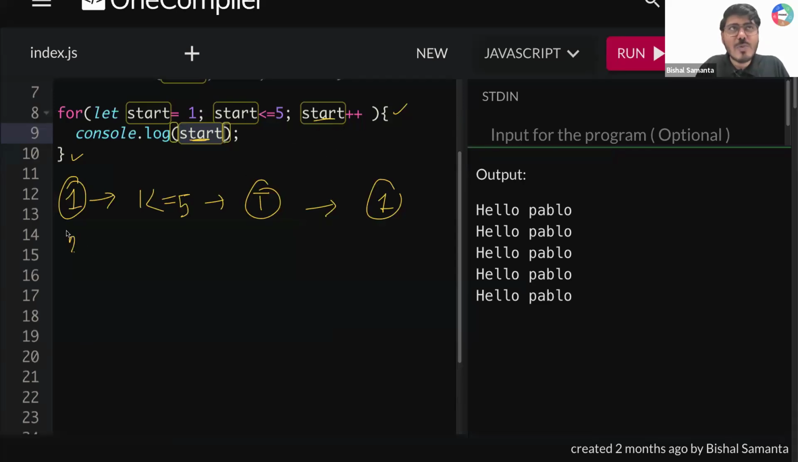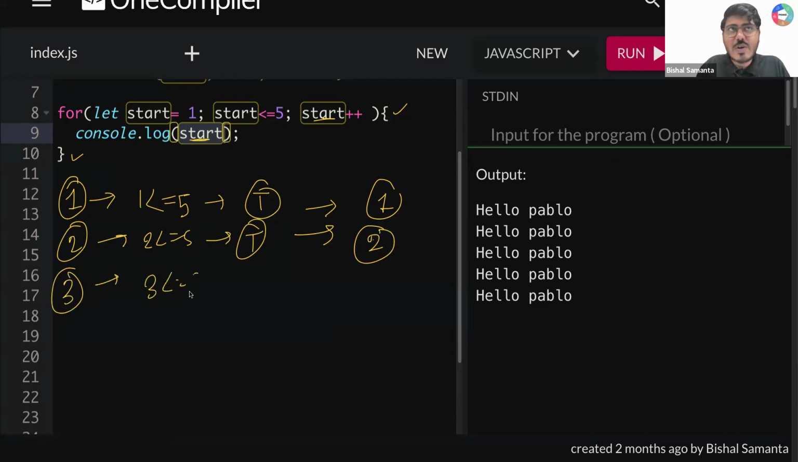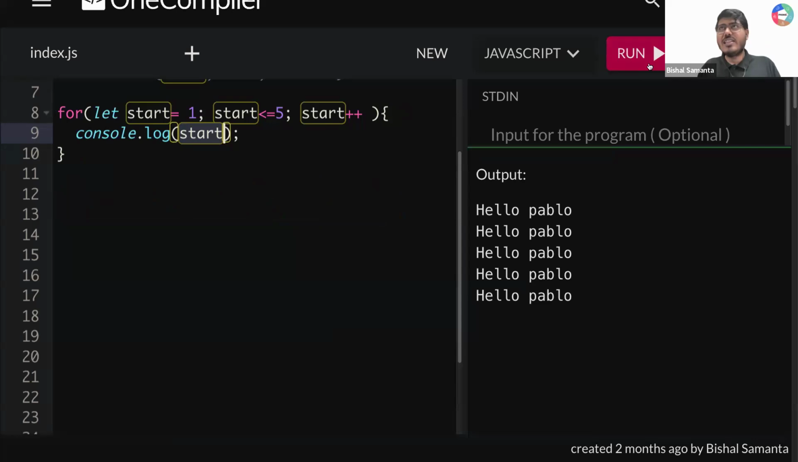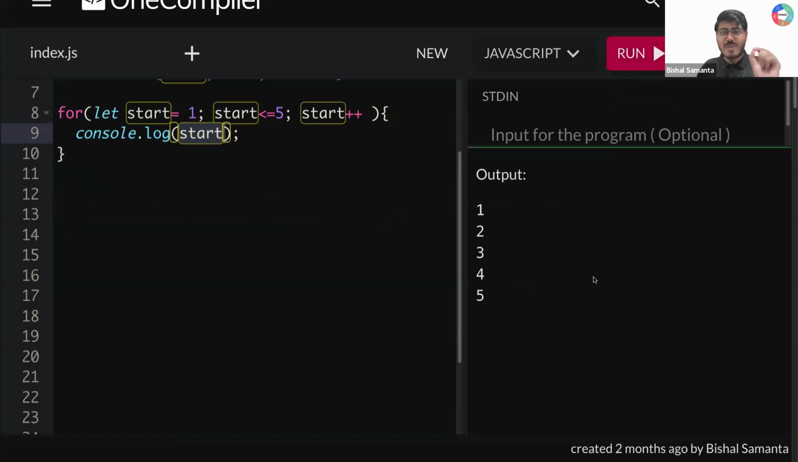After that, my start value will become 2. So 2 less than or equal to 5. Is that true? Yes, that is true. What will I be printing? I'll be printing 2. After that, 2 will become 3. So 3 less than or equal to 5, which is again true. What will I be printing? I'll be printing 3. Can I say this is how I'll be printing 1, 2, 3, 4, 5? Is that clear, guys? So now if I run this, what am I getting? I'm getting 1, 2, 3, 4, 5.